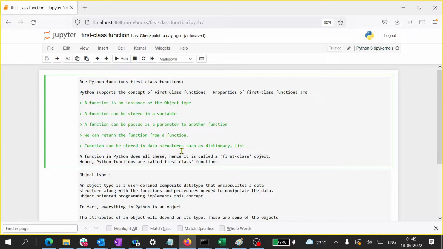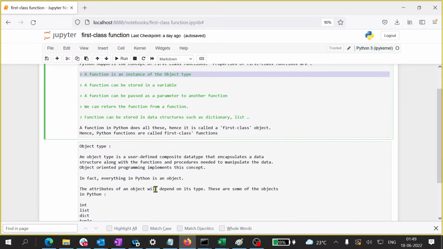Okay, now let us understand these properties one by one. Let us talk about the first property, object type. What exactly is meant by object type? Basically it is nothing but object-oriented programming. An object type is a user-defined composite data type that will have a data structure as well as functions.